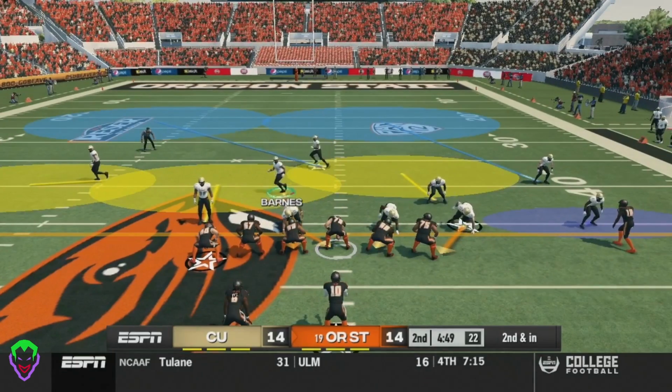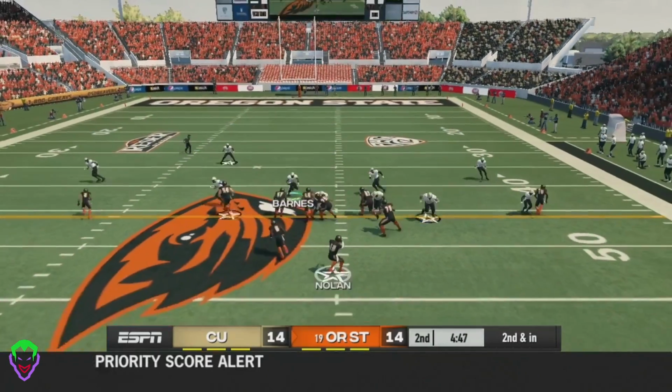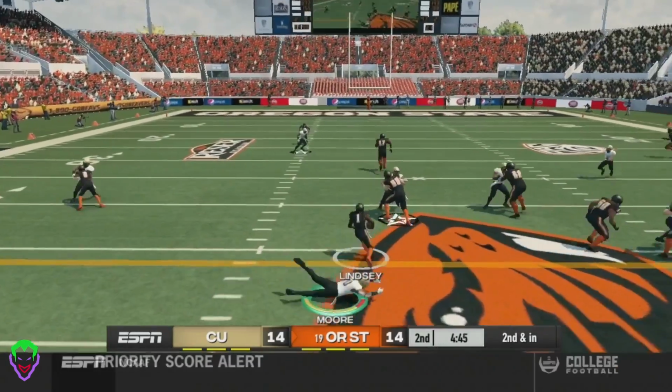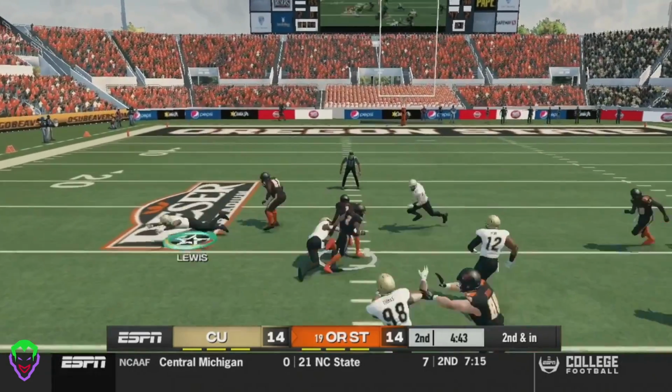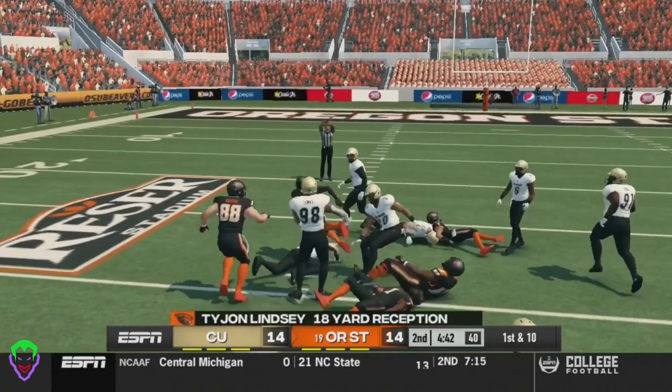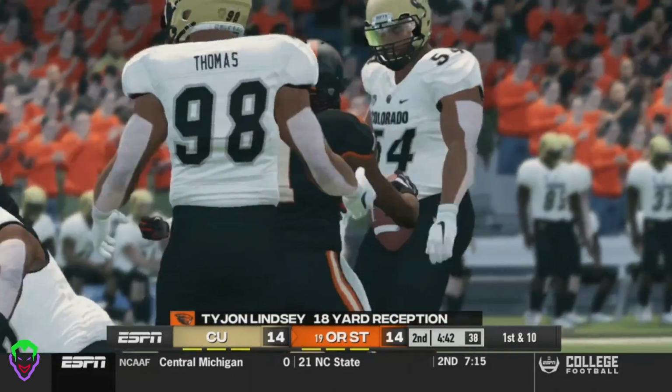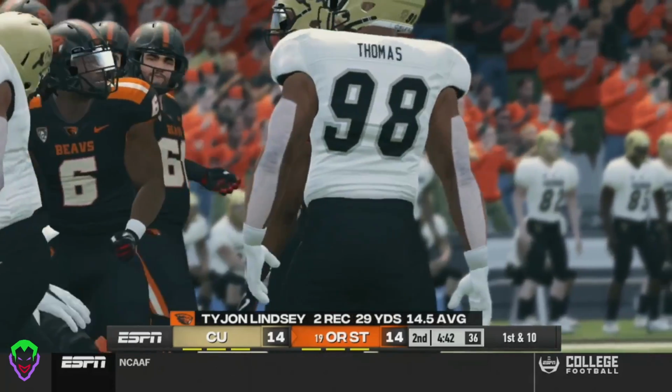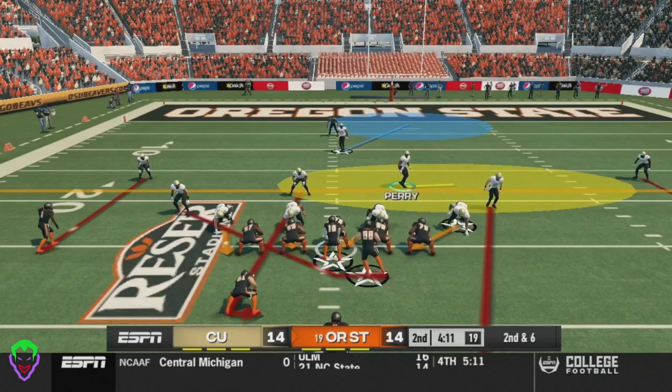Here on 2nd and inches for Oregon State. Nolan drops back, a little screen play, has a man wide open, running down the field, shakes off a couple tacklers, and gets down after an 18-yard reception. Tyjon Lindsey with a big reception right there on a little screen play.